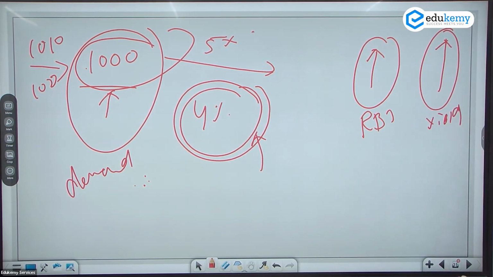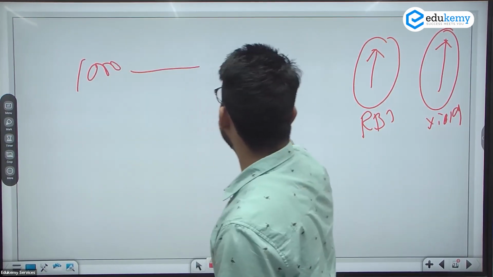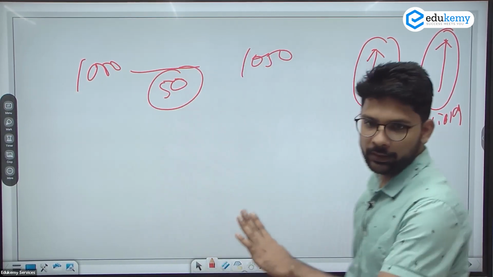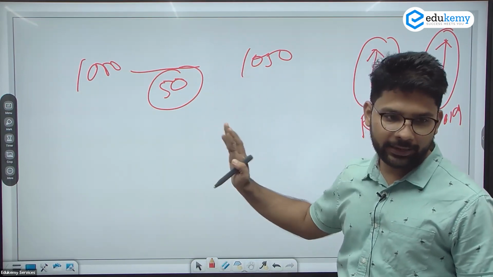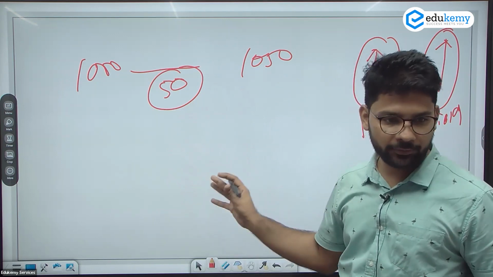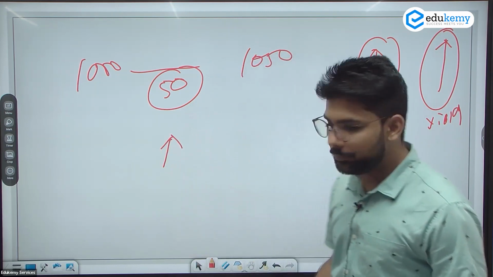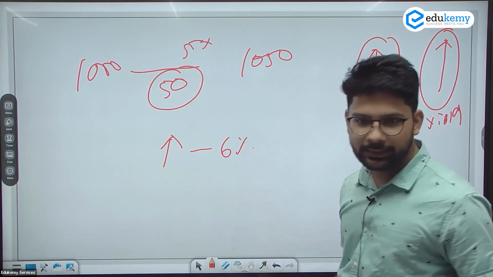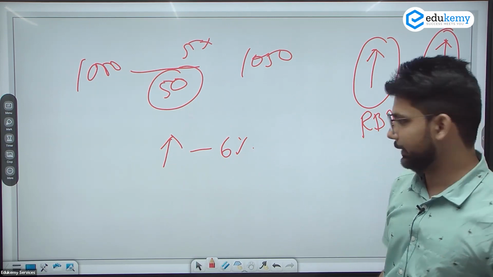And how will it increase? Let's see. 1,000, 1,050. This 50 is the bond yield. In the normal scenario, this is higher than the banking rate for selling more bonds for a longer time, so that the government can use these finances for other purposes. Whenever the RBI is increasing the rate, means the RBI, instead of 5%, is moving to 6%, like the recent increase in the repo rate, as well as the US Federal Bank is also increasing the rate.